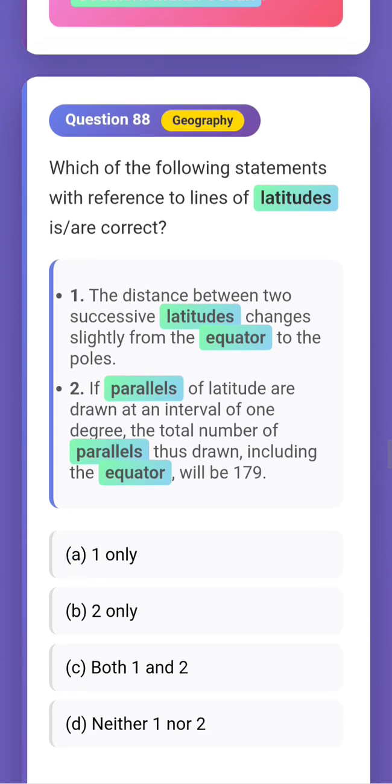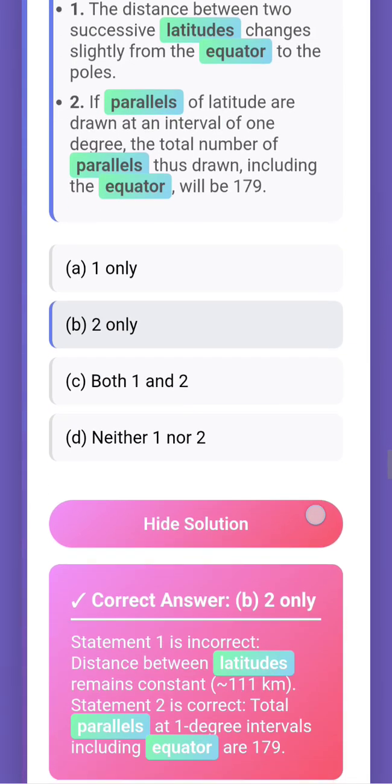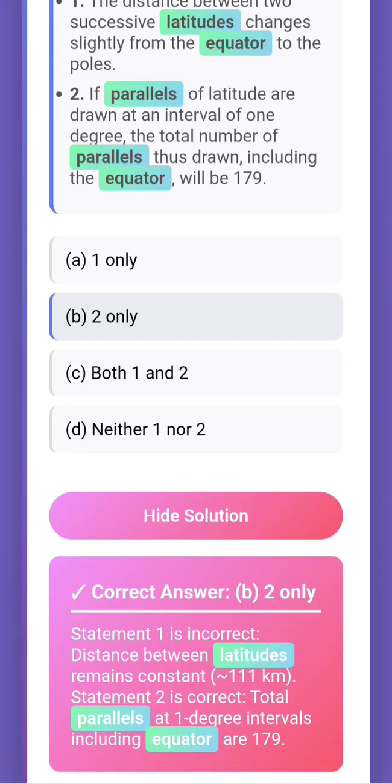If parallels of latitude are drawn at intervals of 1 degree, the total number of parallels thus drawn, including the equator, will be 179. Yes, this is very true. So the answer will be B only. Okay, answer will be B only. Yes, because the distance between latitudes remains constant. That is 111 kilometers.